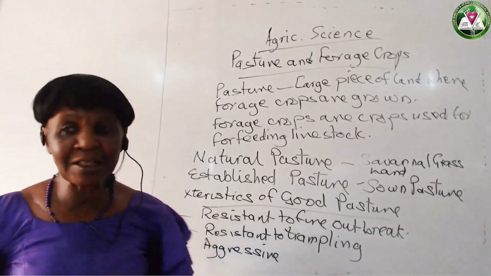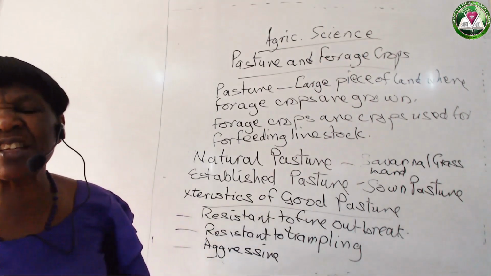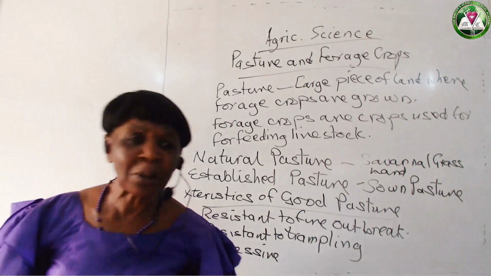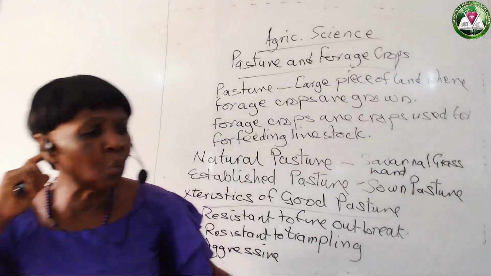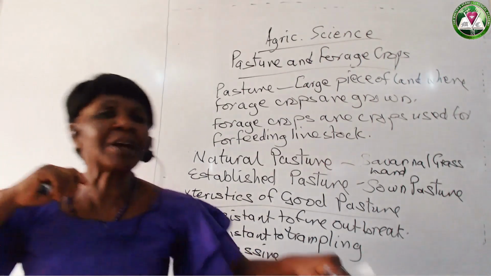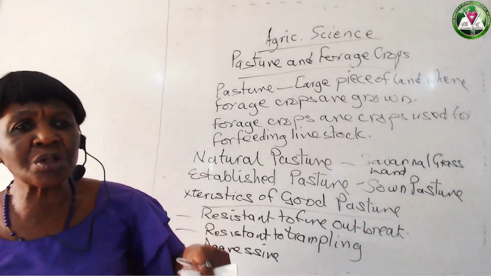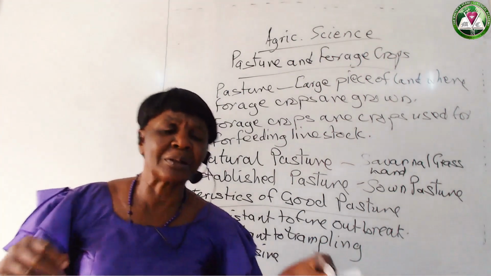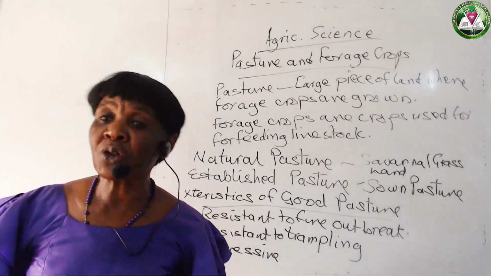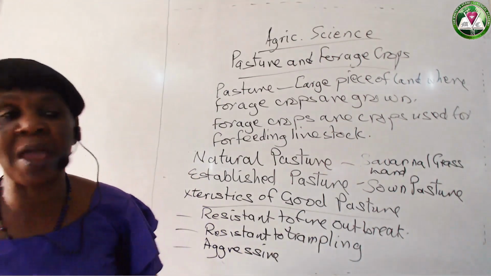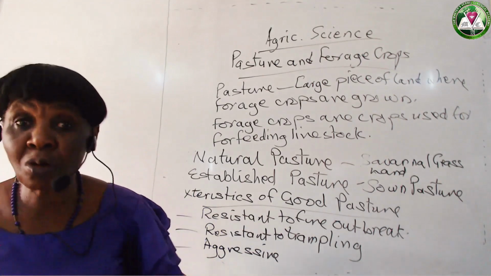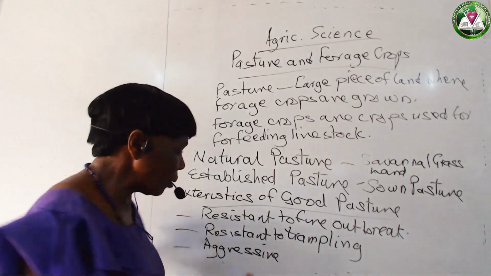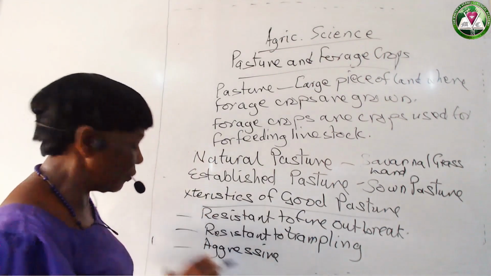So such grasses and legumes must be aggressive, not allowing other crops, the grasses will not allow the legumes, the legumes will not allow the grasses. And of course, you know, weeds also grow there. So they won't allow them to suppress them, they'll be struggling to survive. So they'll be very aggressive.